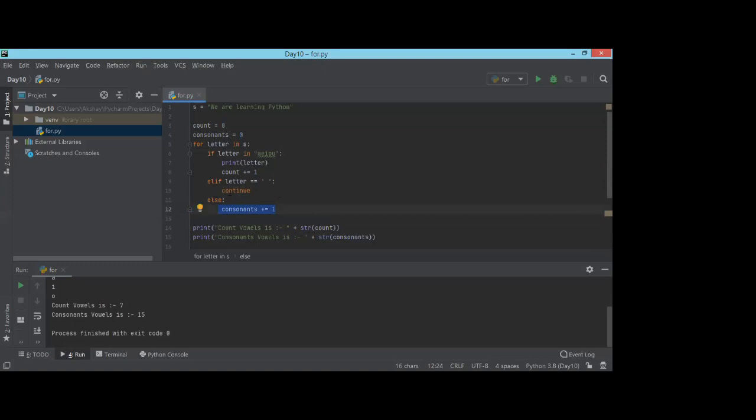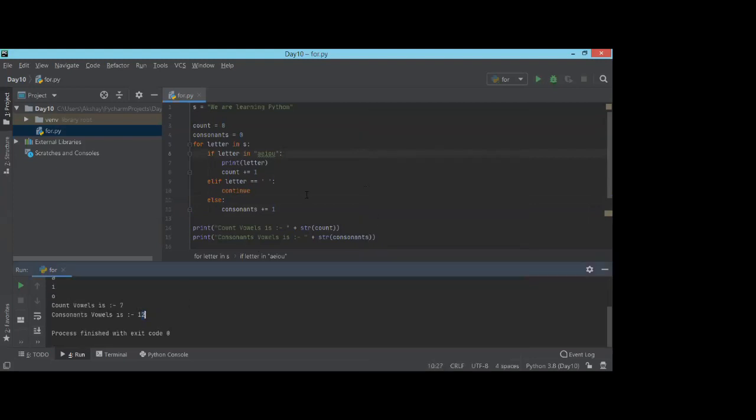But in some cases, if I want to execute the next lines as well, for example if a space is there and I want to do some extra stuff, then it will not execute this particular else part. So for that, I need to look around. I'll quickly give you the difference between both of these.